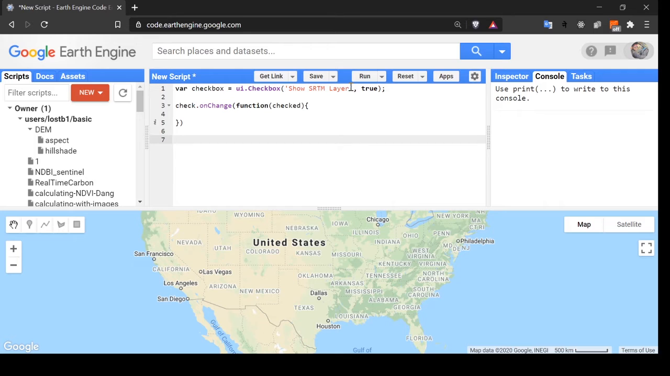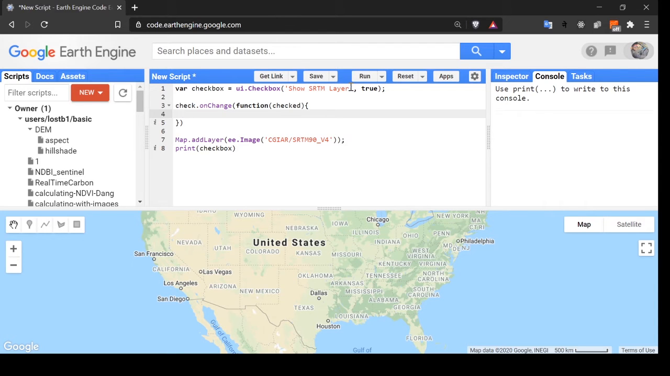At first let me add the SRTM DEM layer. For this, ee.Image, for SRTM DEM it is CGIAR, then SRTM 90 underscore v4, it is the SRTM DEM. Okay, let's print the checkbox now. Checkbox.